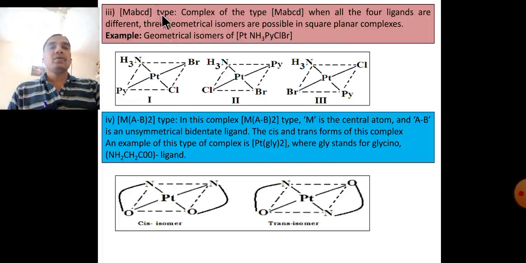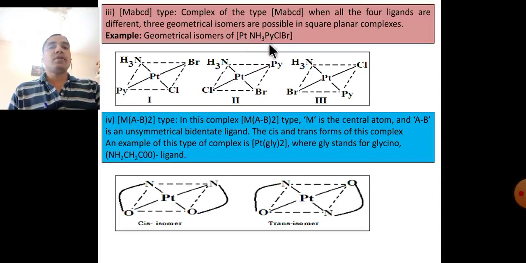Third type, all ligands are different. When all four ligands of the complex are different, three geometrical isomers are possible for square planar complexes.